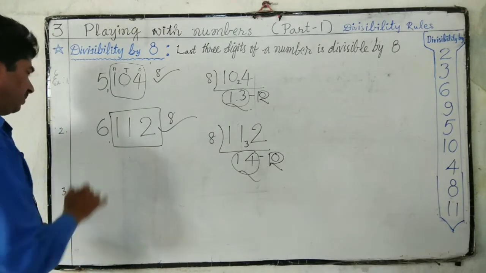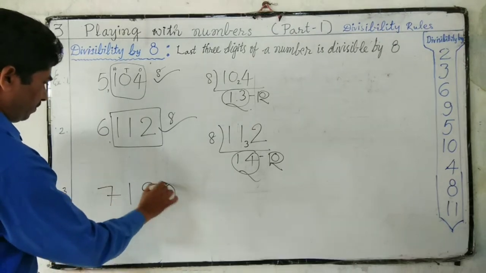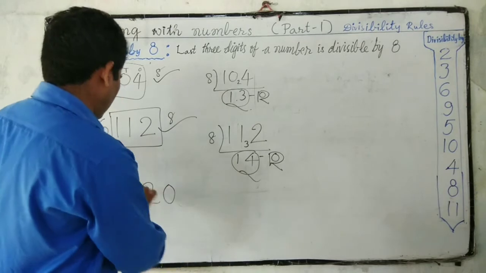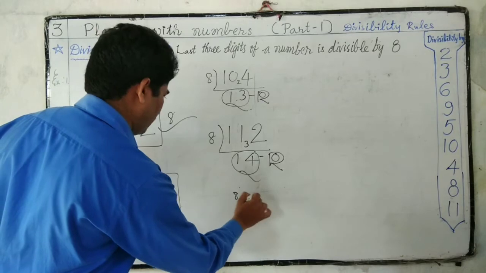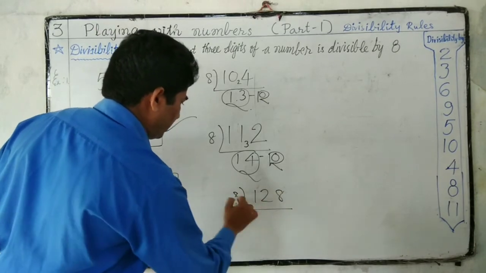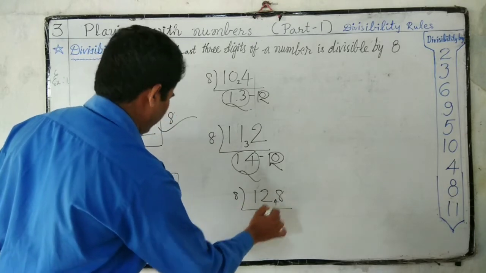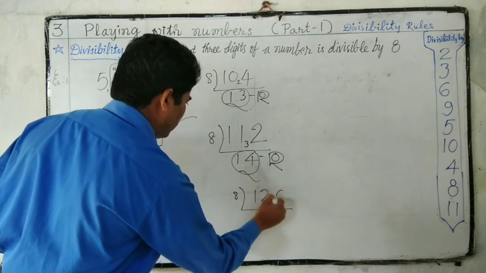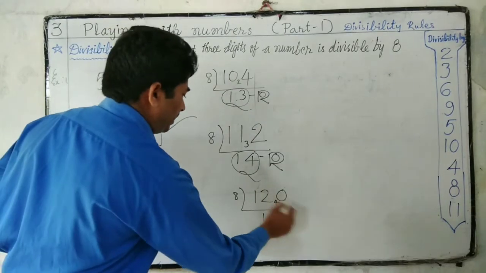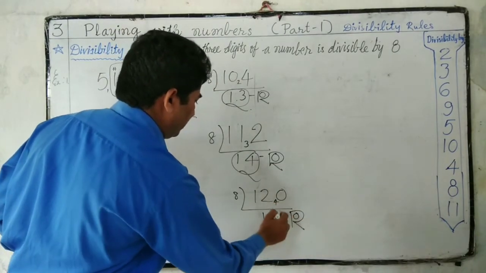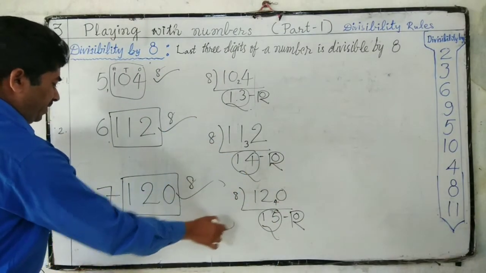Next, one more example. 720. Last 3 digits 120. 8 ones are 8, 4 remainder. Here 48, 8 6s are 48. Sorry, 120. 8 5s are 40. So there is no remainder, means 0 remainder. This is the quotient. So this is also exactly divisible by 8.